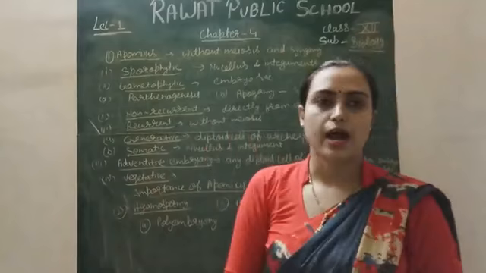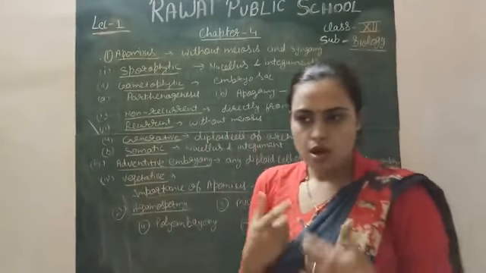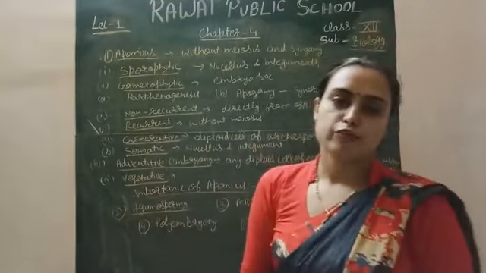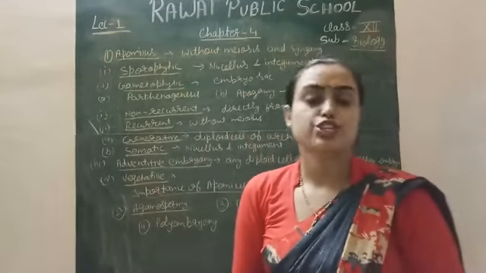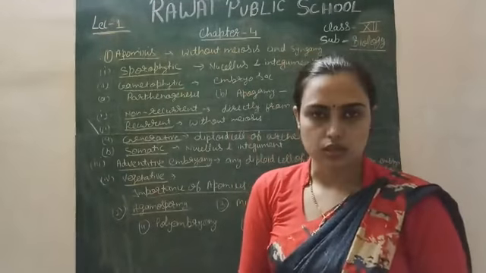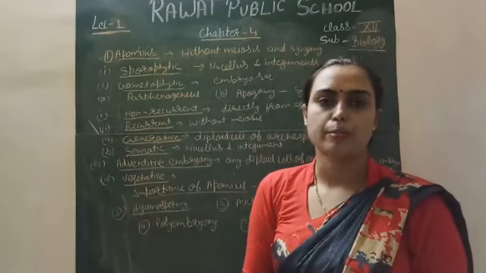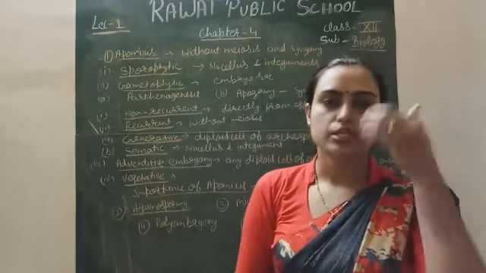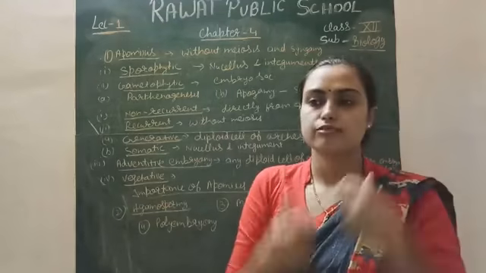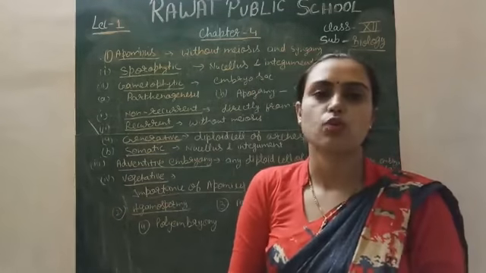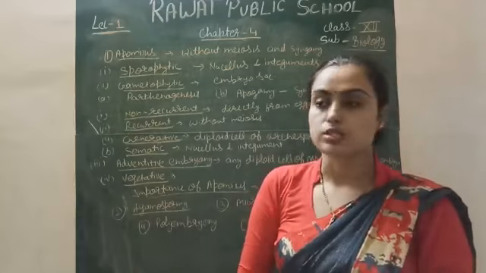Parthenogenesis, you know, is where without fertilization embryo formation takes place. Fertilization of the egg does not occur in that condition, but still the embryo forms. The fruit which is produced by this process is called parthenocarpic.